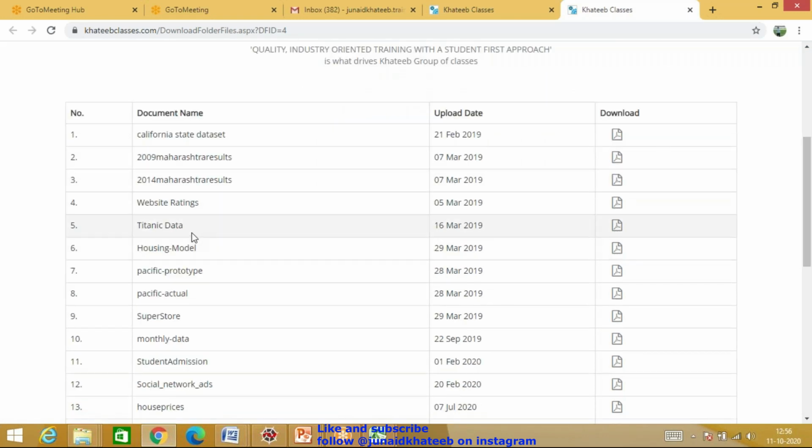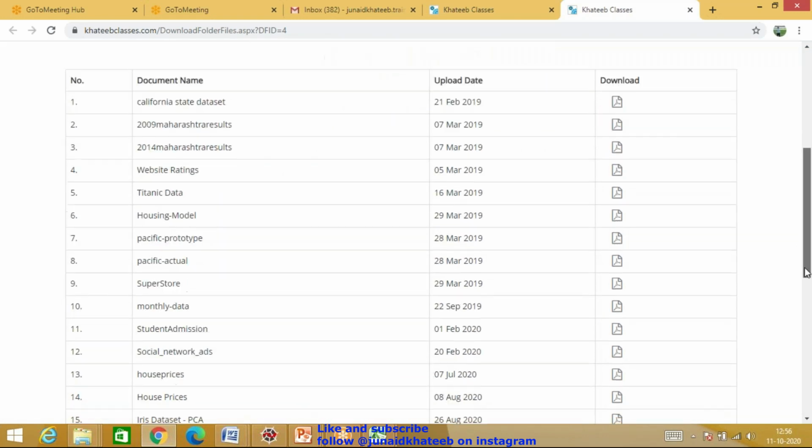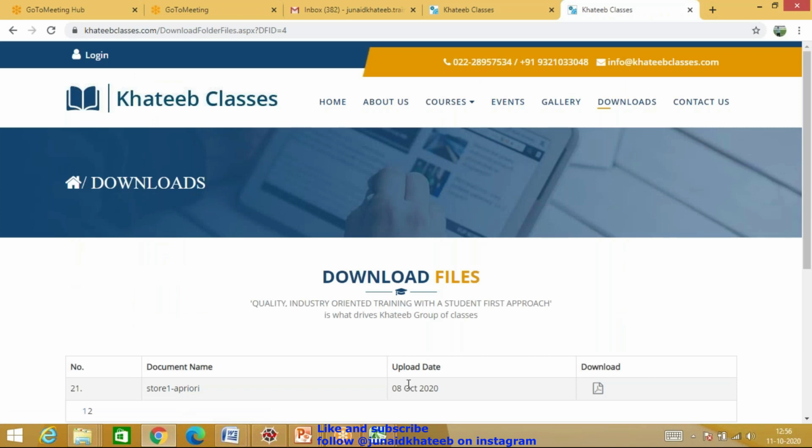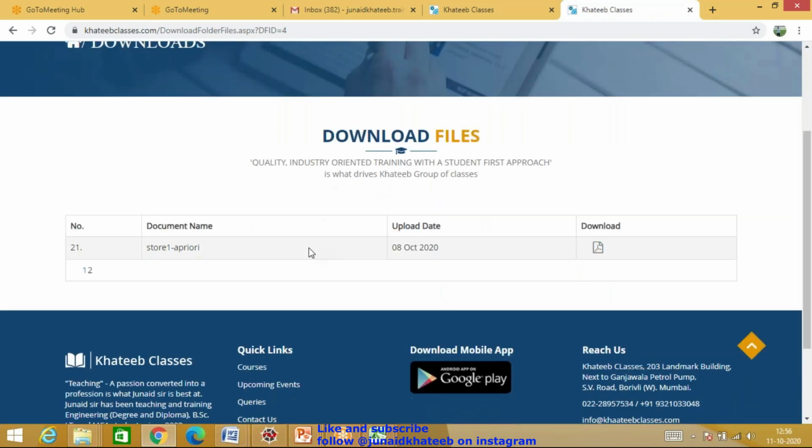Today we spoke about this Titanic data set. We were using that. Then we used something else as well. Yes, for recipe one, for SVM, that cupcake thing that we saw, that is what we have over here. If you go to the next page, you will find this one, store a priori, the one which I discussed just now. So you just download and keep all these data sets. We will be using 14, 15 of those, but all the data sets that I work with in all my courses, with Python, with machine learning, and with AI, we keep updating over here. So this is as far as the data sets are concerned.